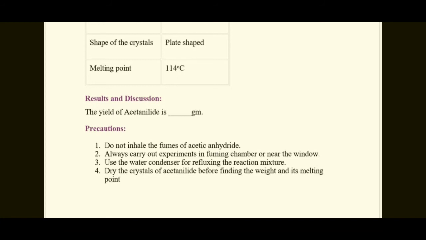Precautions: do not inhale the fumes of acetic anhydride, and always carry out the experiment in a fume chamber or near a window. Use water condensation for the reflux reaction mixture, and dry the crystals of acetanilide before finding the weight and the melting point.